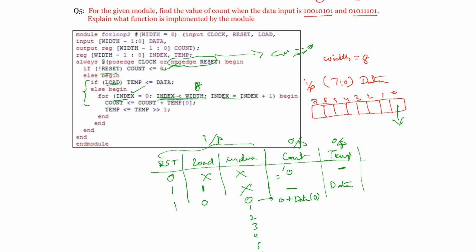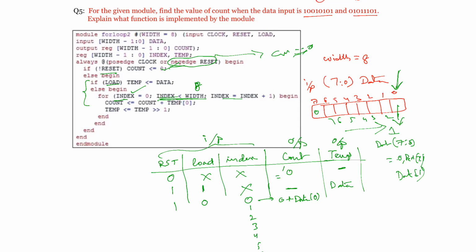Next, temp is going to be shifted right by 1 bit. Previously data was 7 down to 0, now this will be shifted as 0 comma data 7 down to 1. If shifted by 1, this will become 7 6 5 4 3 2 1, and the top will be filled with 0. So temp of 0 is now referring to data of 1.